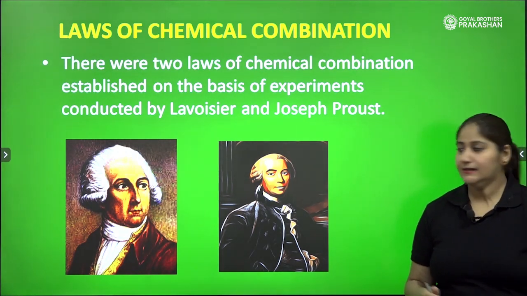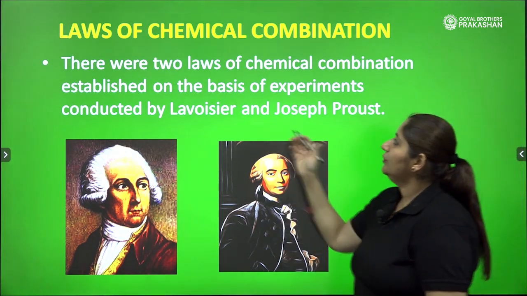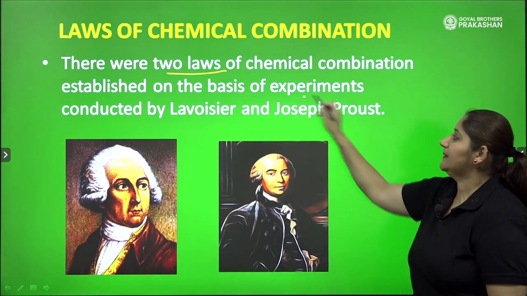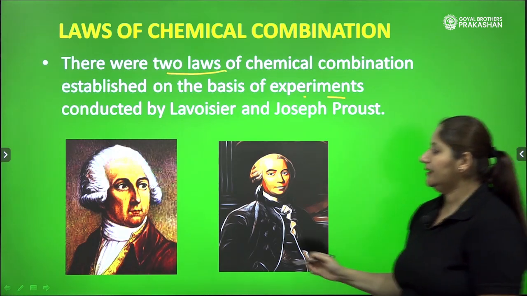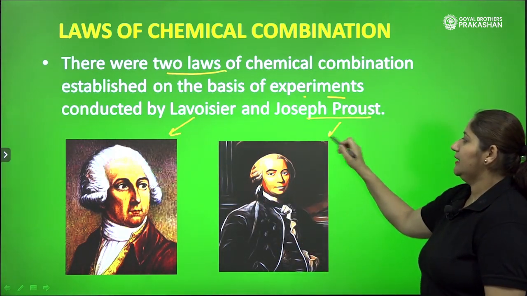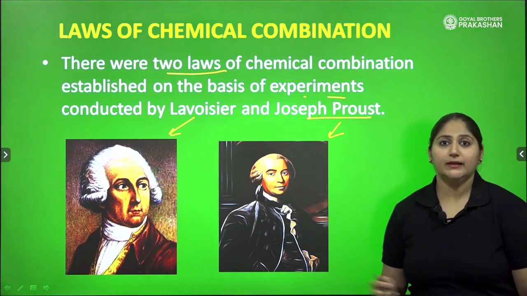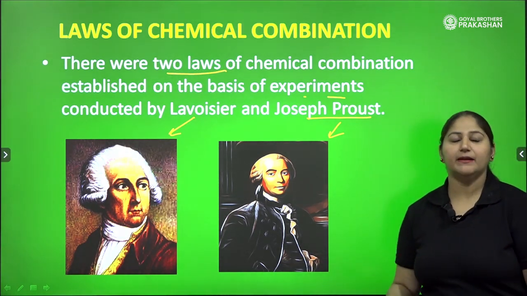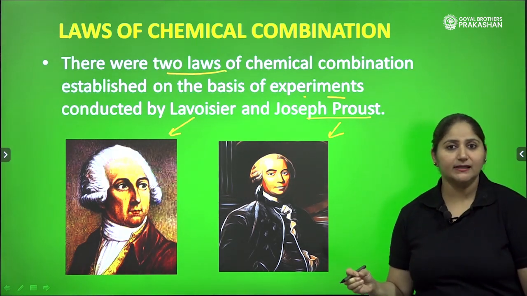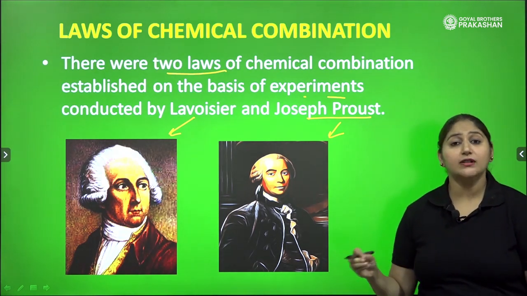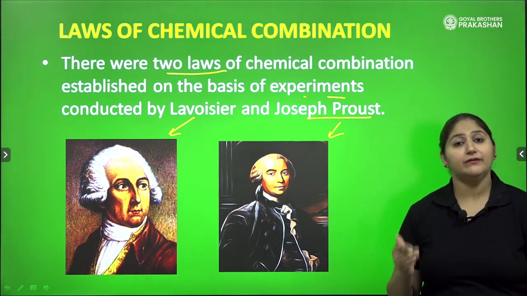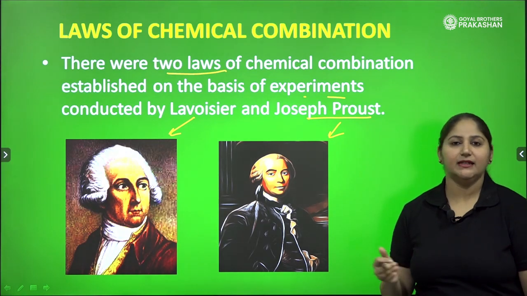So, what were the laws of chemical combination? We will discuss in details, but there were two laws basically, which were established on the basis of experiments conducted by Lavoisier. He is Lavoisier. And Joseph Proust. He is Joseph Proust. So they both did wonderful experiments and we got the laws. One is the law of conservation of mass and another is the law of constant proportion. They gave those two wonderful laws and we will discuss those laws one by one in details.